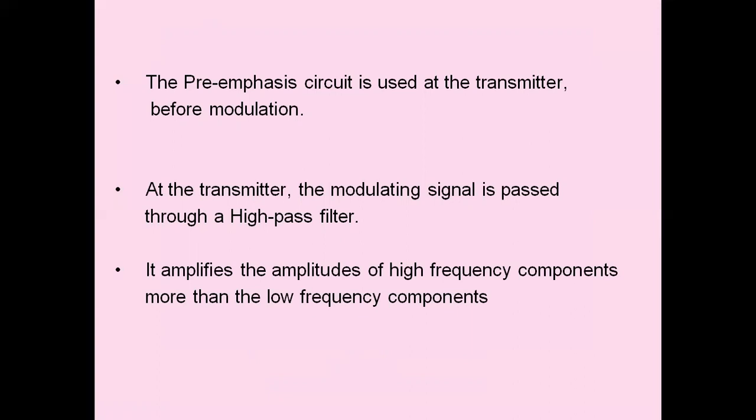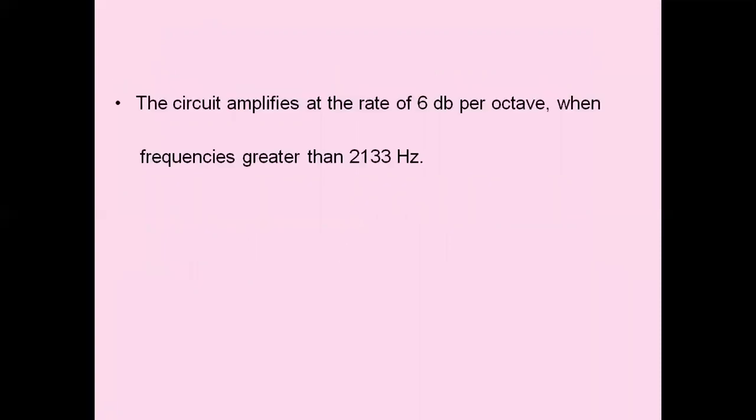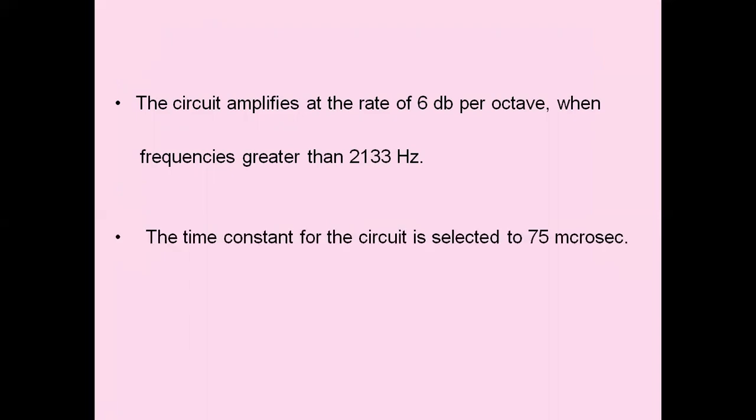So it emphasizes the amplitudes of high frequency components more than the lower frequency components, as per the pre-emphasis characteristics which we have seen. The circuit amplifies at a rate of 6 dB per octave when frequency is greater than 2133 Hz. The time constant for the circuit is selected as 75 microseconds.